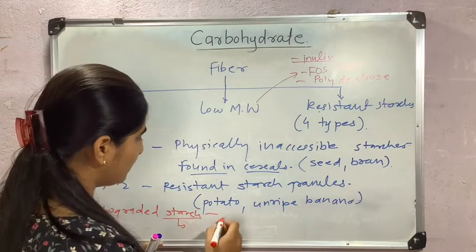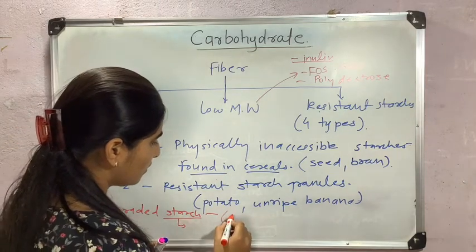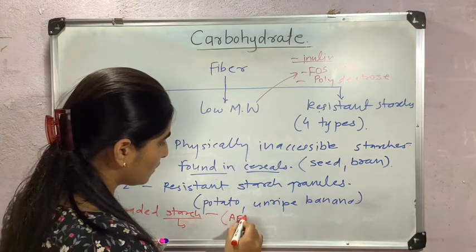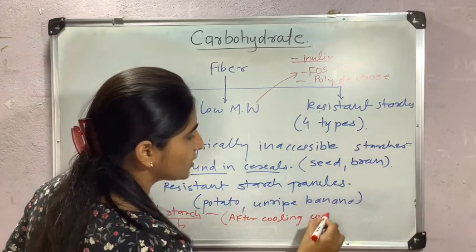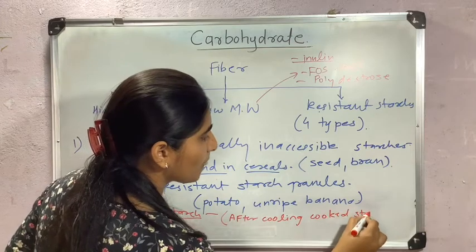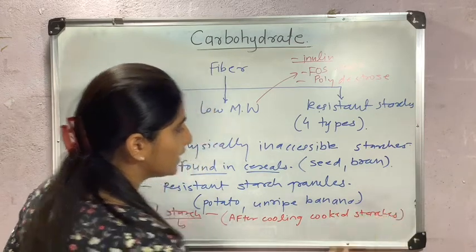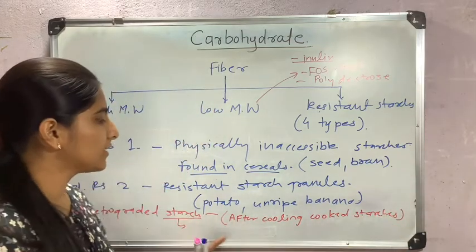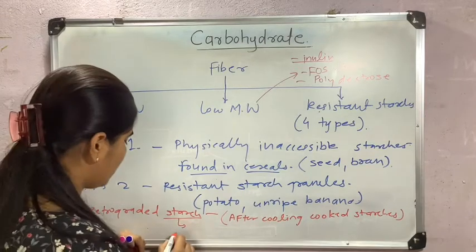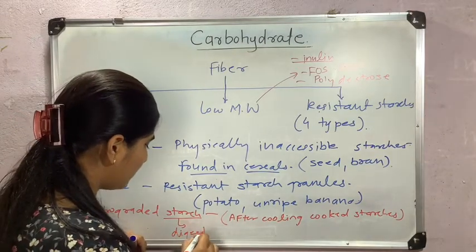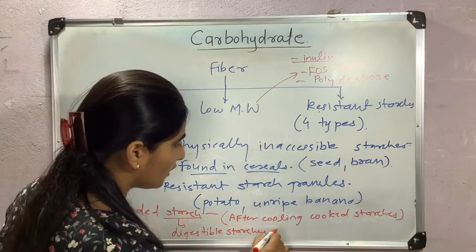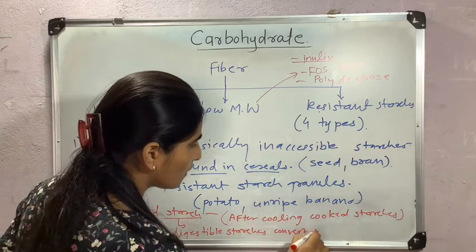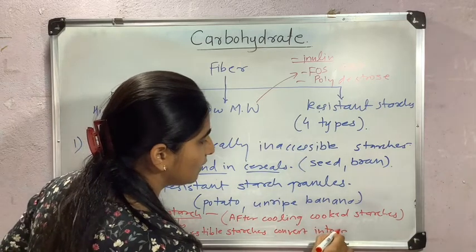So here these starches, after cooling, cooked digestible starches convert into indigestible resistant starches.